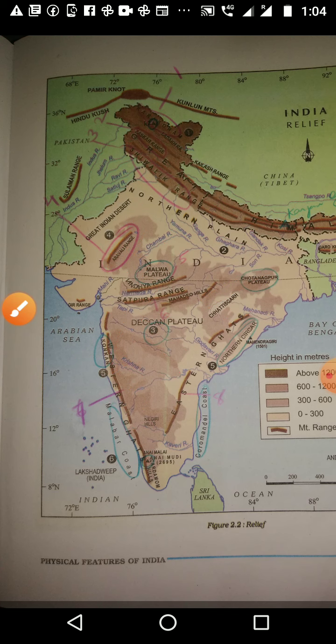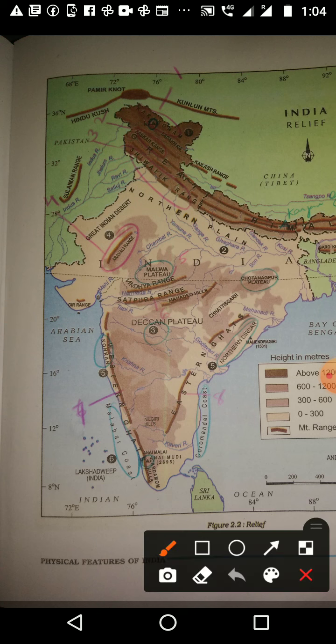Then next we want to study the coastal plains. In this same map, we want to study the Konkan coastal area. From Maharashtra to Goa, that side is known as the Konkan coast. You can see it written here in small letters. And from Goa to Kerala, it is known as the Malabar coast.